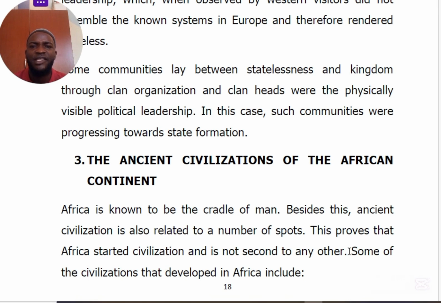So some communities lay between stateless and kingdoms through clan organization, and clan heads were physically visible political leaders, in case such societies were progressing towards state formation. So those so-called segmentary societies had what we call elders helping in governing.